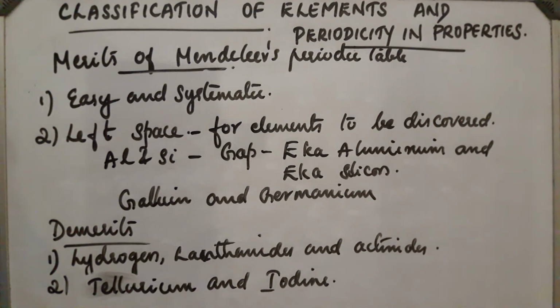This is not followed in the case of tellurium and iodine. Iodine should come after tellurium, but the atomic mass of iodine is less than tellurium. So these are some of the demerits of Mendeleev's periodic table.